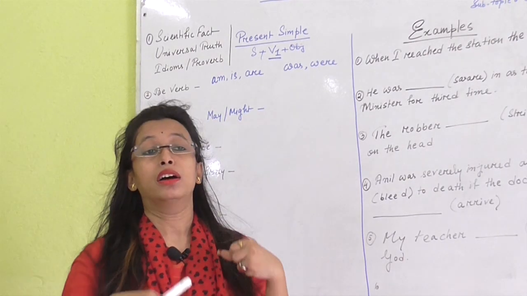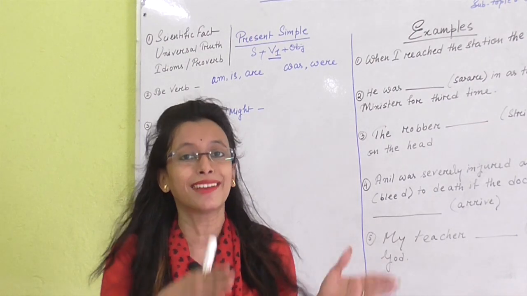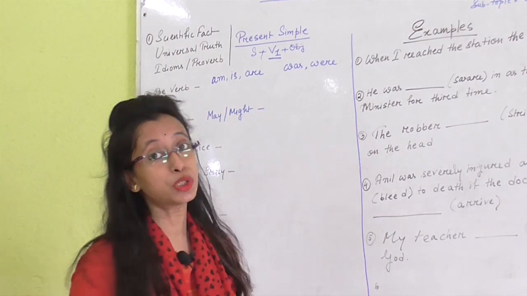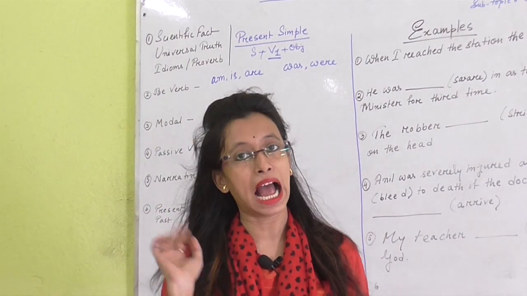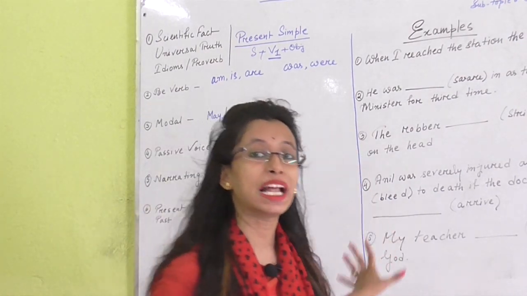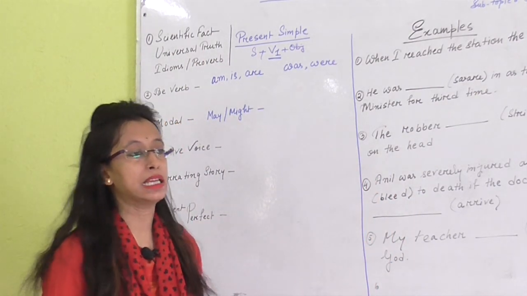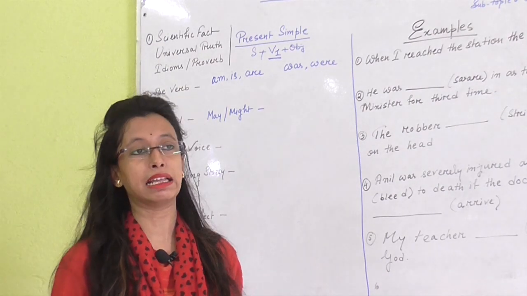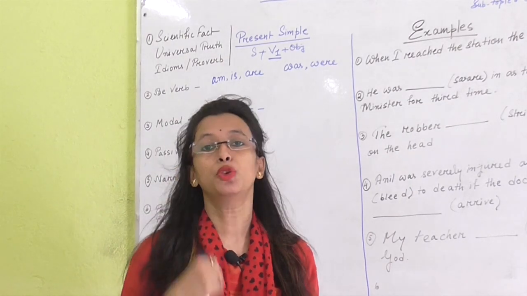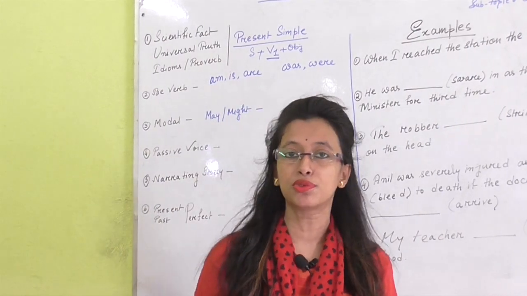And if the situation is going on, if anything you are doing continuously, then we need to use continuous tense. For present continuous, we need to use verb plus ing and there will be a be verb. So let's check how many be verbs we have. Next one, be verb. There will be certain questions, and in these questions you can see that in brackets there will be BEB. You may get confused about what BEB is. BEB means be verb. You need to use the be verb there.